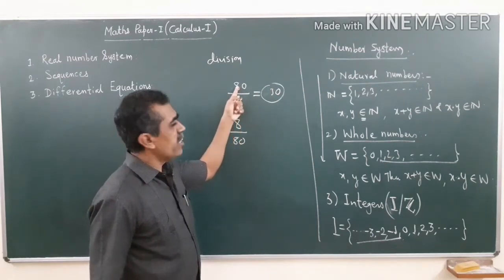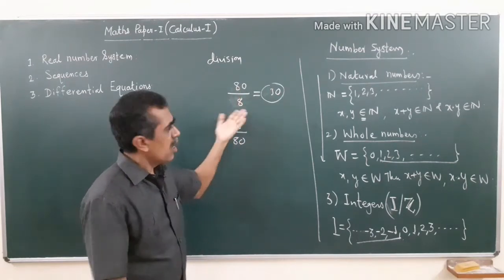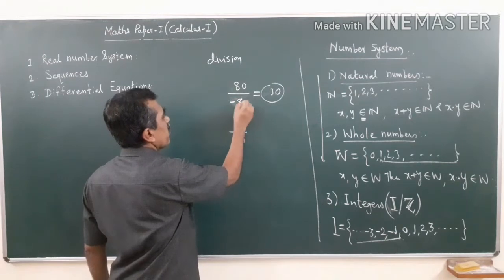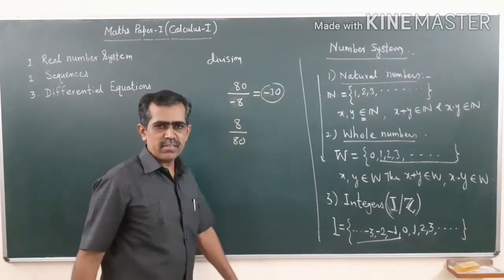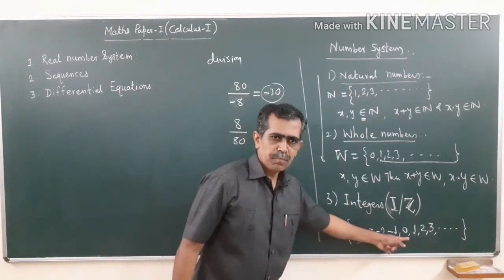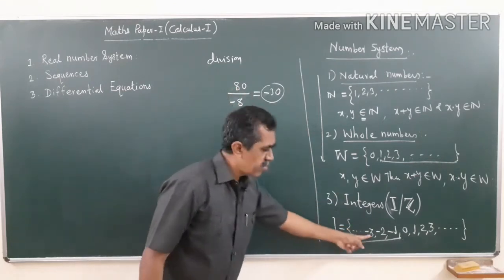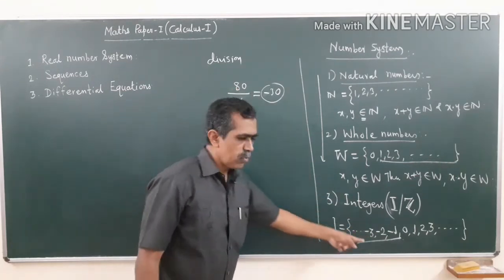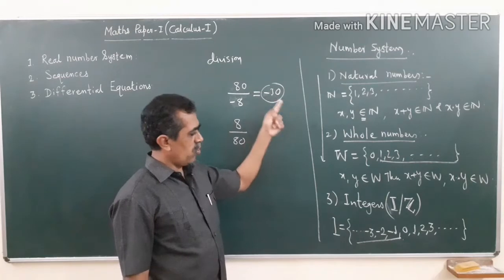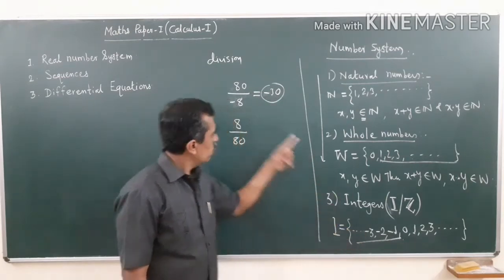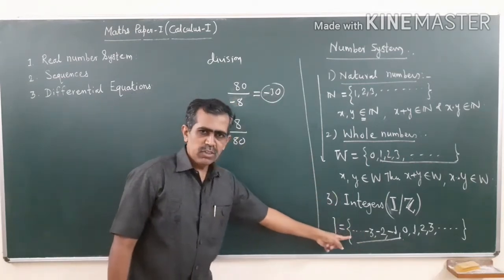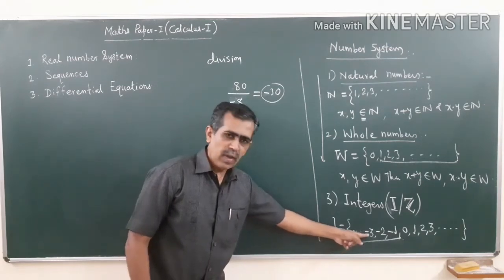So this is an integer, this is an integer. Either you may take this minus or that minus and you may have minus 10. My 80 was from this set, minus 8 was from this set, and the answer was also from this set. So for these numbers, division is valid here.